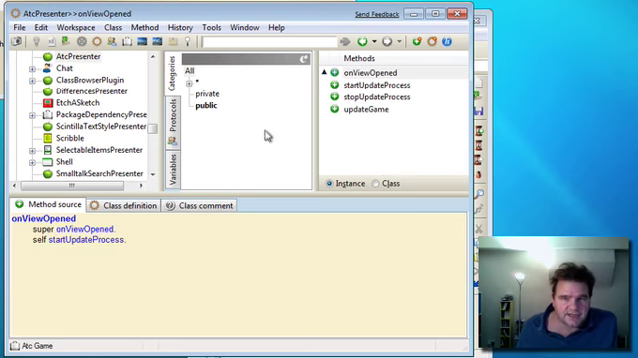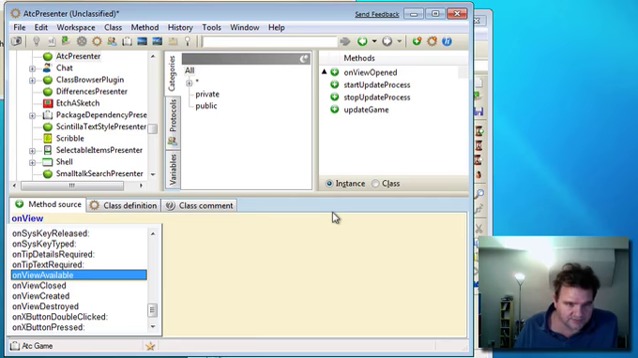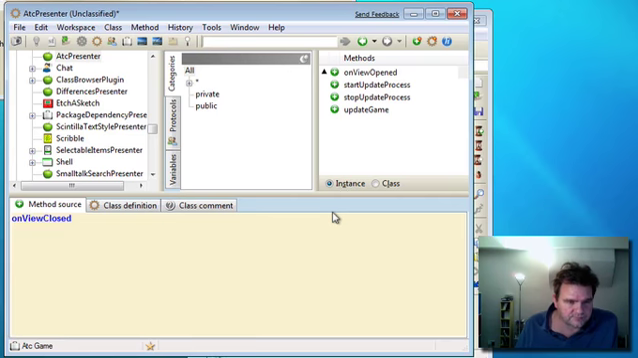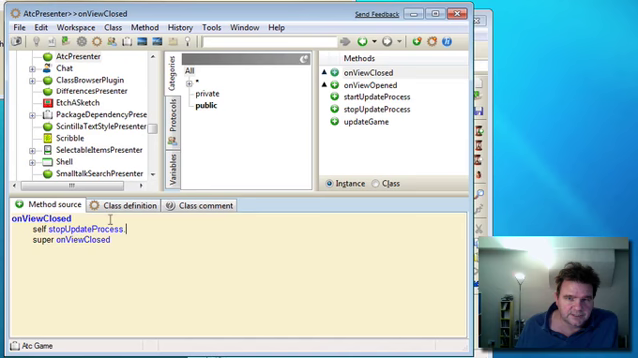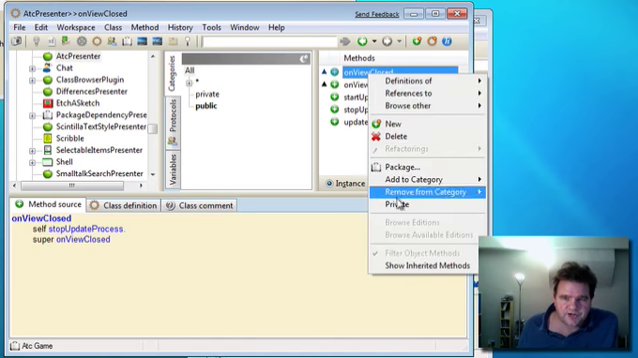And similarly, in onViewClosed, we need to override that and do the opposite, which is to stop the process. Now, in here, we need to send the super onViewClose at the end of this method to preserve the correct order of destruction of the window. Here I want to stop the update process.